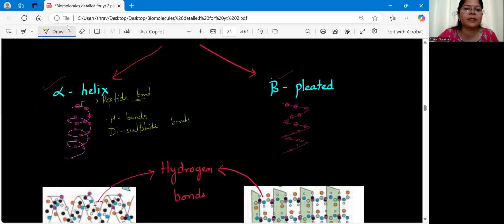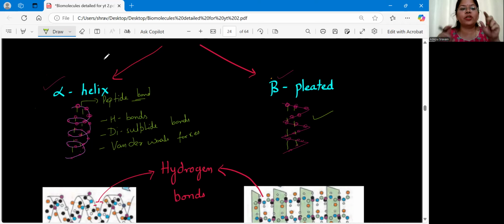Apart from this, we can say van der Waals forces. So these are the additional bonds which will give support to the helix, to the pearl chain we have. Similarly, beta pleated. Clear? So here, this will be giving the structure. Let us say these are the bonds we have between them, which are giving the support. Am I clear?